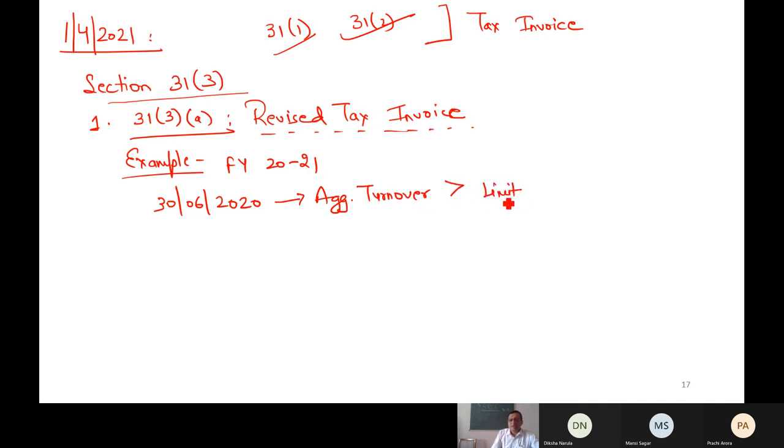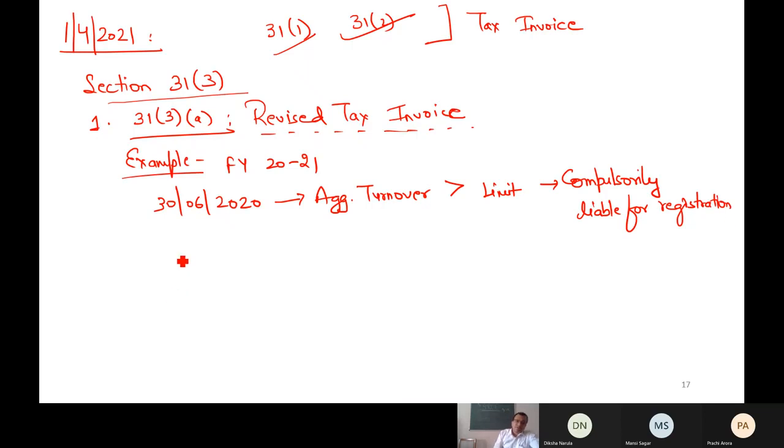The limit can be 10 lakh, 20 lakh or 40 lakh, depends upon the circumstances. Now if my turnover exceeded the limit, it means I have to compulsorily apply for registration. Compulsorily liable for registration, this is sure. I'm compulsorily liable for registration.